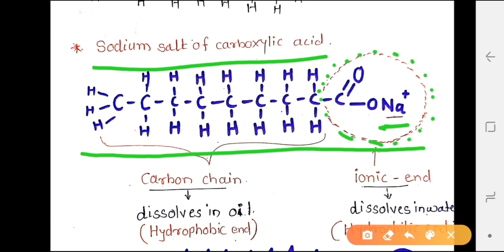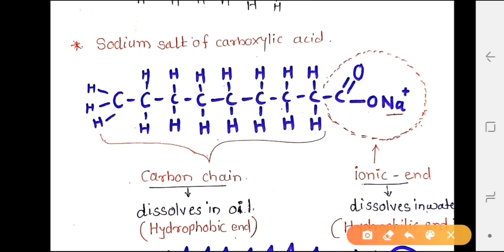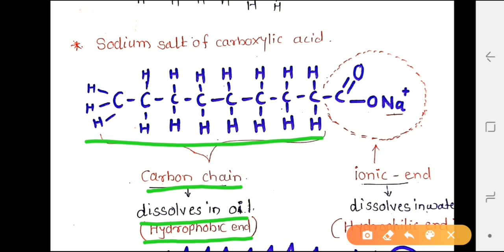this COONa is called the ionic end, and this is the carbon chain. This carbon chain is also called the hydrophobic end. Now this carbon chain can dissolve in oil.